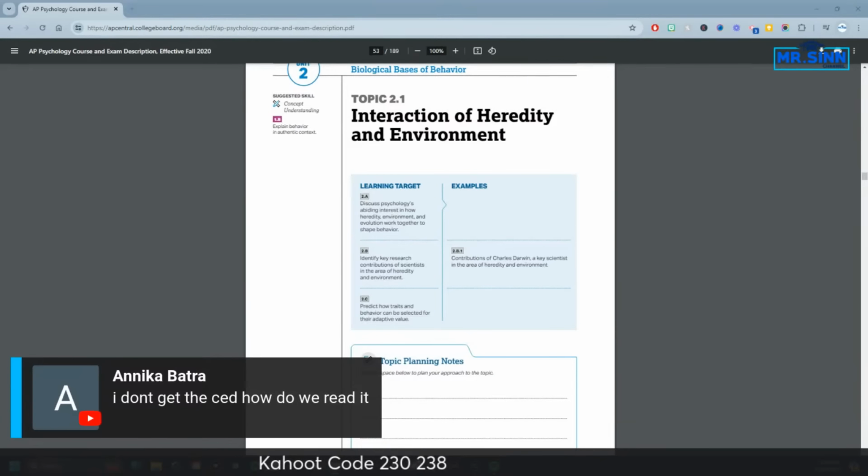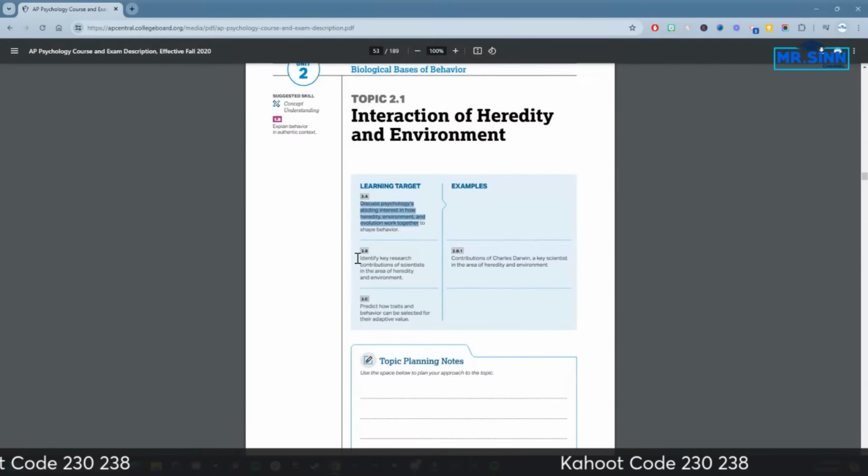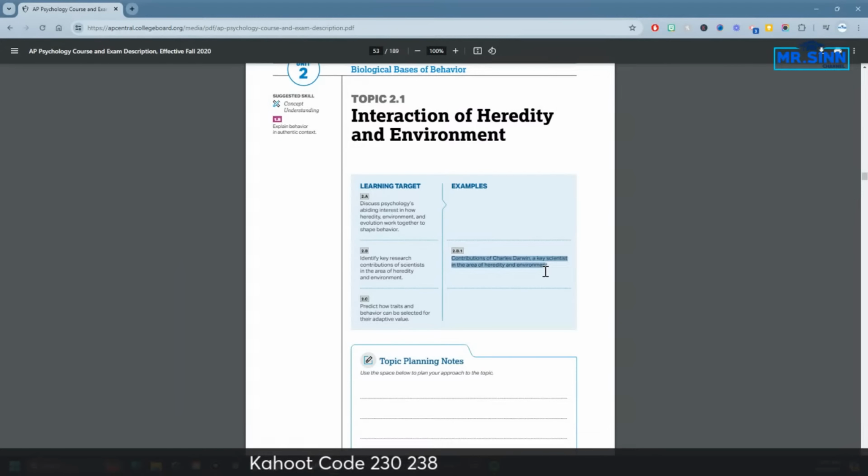We have a question here. I don't get the CED, how we read it. If it is confusing to you, I did try to simplify it a little bit. When we're looking at the CED, one of the things to focus on here is this learning target. So we can see here the different concepts that you want to understand. The examples are really the key details that you need to know.